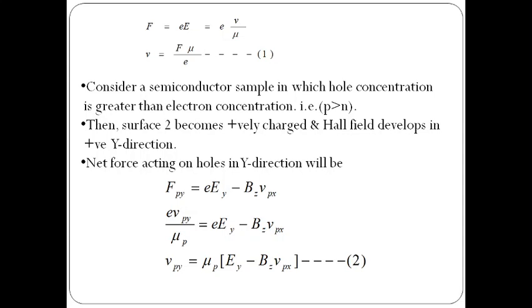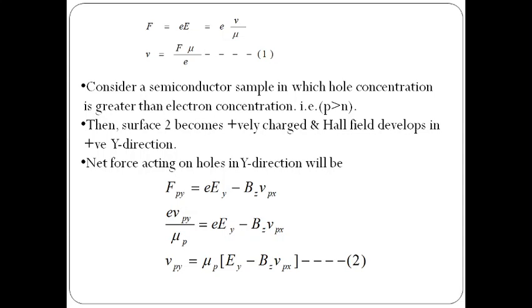Consider a semiconductor sample in which the hole concentration is greater than the electron concentration. Here the hole concentration is more compared to the electron concentration, that means it is p-type. Then surface 2 becomes positively charged and the Hall electric field is in the positive y direction.